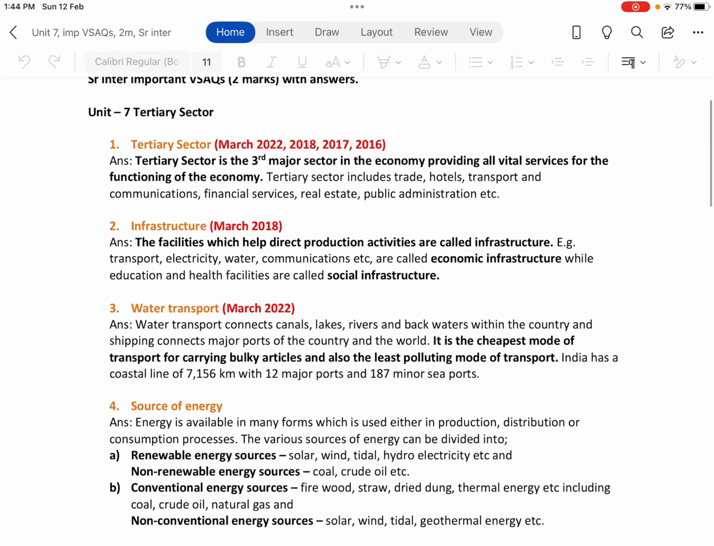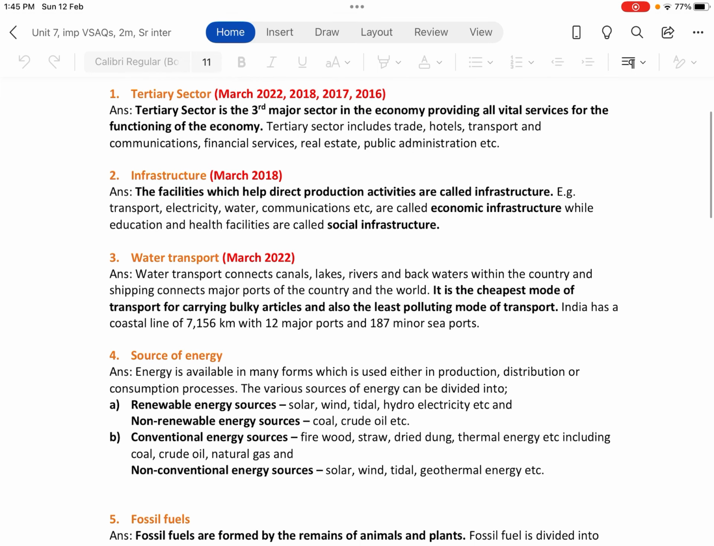The second question, infrastructure. This question was asked in March 2018 as economic infrastructure. Basically, infrastructure can be classified into two types: economic infrastructure and social infrastructure. Let us check out the answer. The facilities which help direct production activities are called infrastructure. Examples like transport, electricity, water, communications, etc., are called economic infrastructure, while education and health facilities are called social infrastructure.